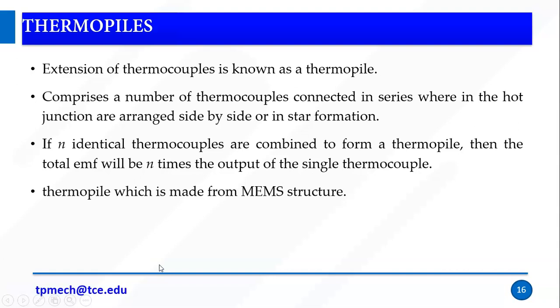thermopiles. Thermopile is the extension of thermocouple. In a thermocouple we use only two metals, but here we are going to use multiple thermocouples. The extension of thermocouples is known as a thermopile. It comprises a number of thermocouples connected in series, where the hot junctions are arranged side by side or in star formation.